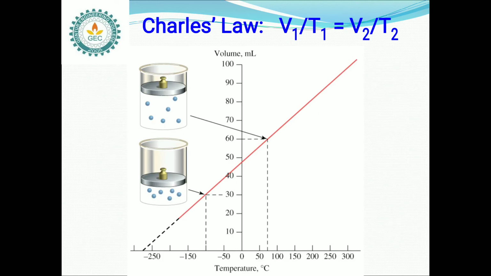Here is a graphical representation of Charles law. V1 by T1 is equal to V2 by T2. How can we obtain this? Here you can observe that one container is in a cooling position and the other container is in a heating position. In those conditions, how does the gas in the container behave? Take temperature at 0 degrees centigrade along the bottom line, and volume on the y-axis.